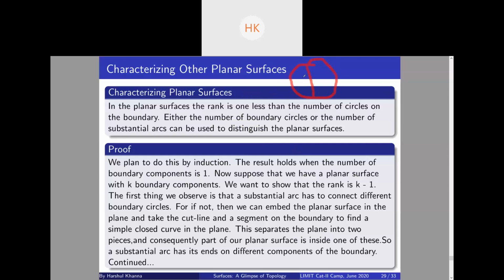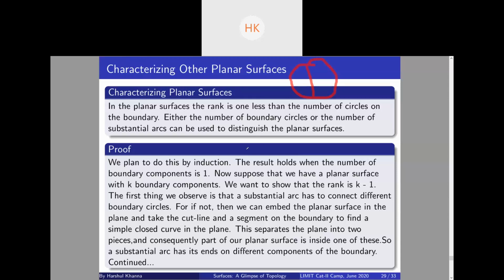Is it clear to everyone why a substantial arc has to connect different boundary circles? If yes, just type yes in the chat. Yes.